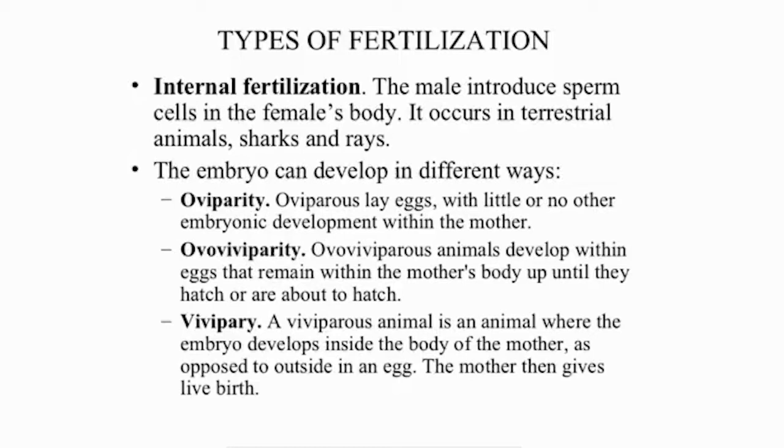The embryo can develop in different ways. Oviparity. Oviparous animals lay eggs with little or no other embryonic development within the mother. Ovoviviparity. Ovoviviparous animals develop within eggs that remain within the mother's body up until they hatch or are about to hatch. Vivipary. A viviparous animal is an animal where the embryo develops inside the body of the mother as opposed to outside in an egg. The mother then gives live birth.